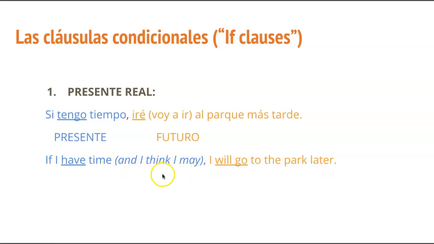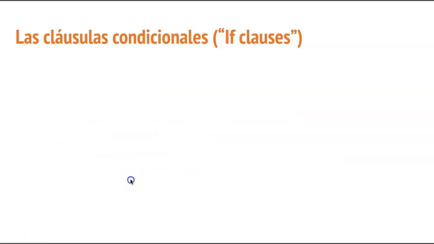Note that I put this in parentheses to indicate the speaker's mental framework here. The speaker proposes this idea of possibly being able to go, thinking that it's a possibility. Presente real. It's real for the speaker in the present tense. Okay. The next one.